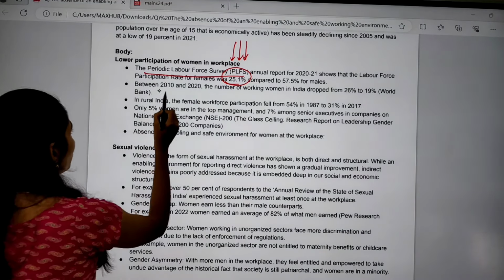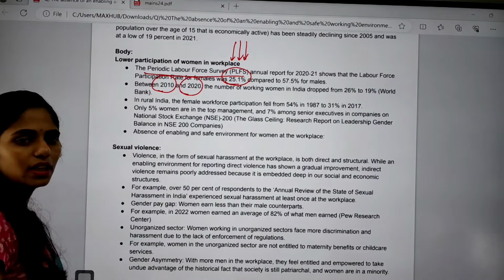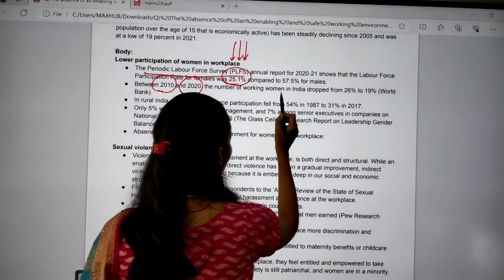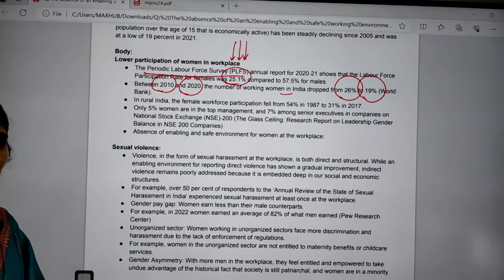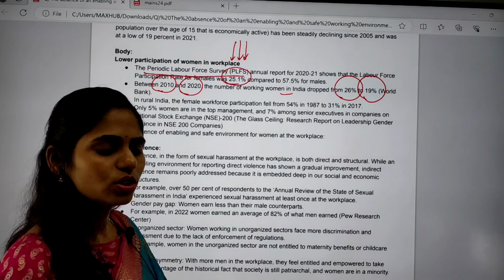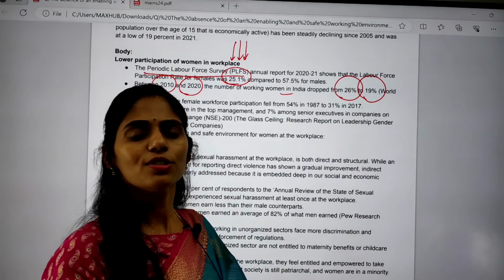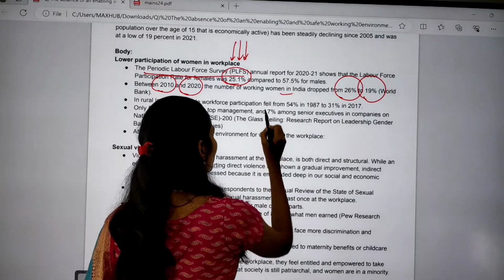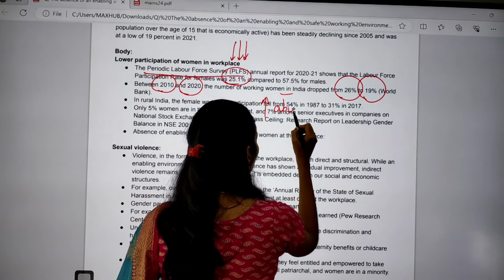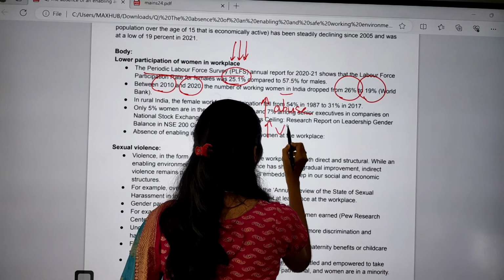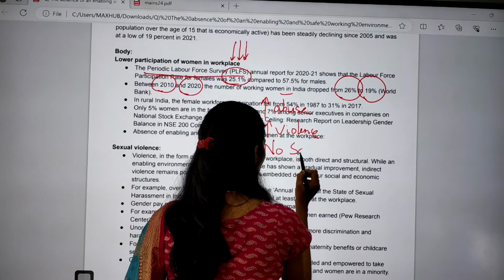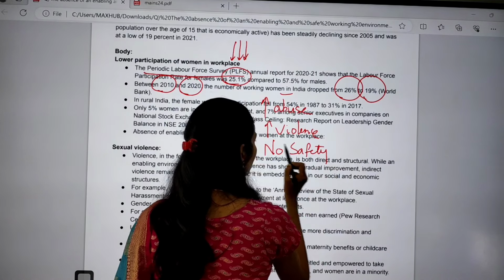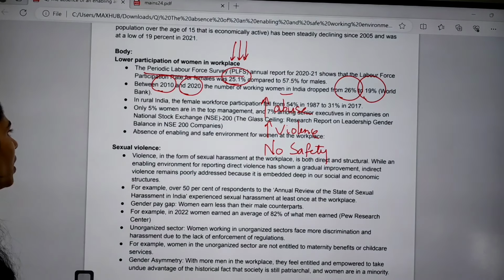And next, between 2010 and 2020, the number of working women in India dropped from 26% to 19%. So even those who are contributing to the economy, their number is declining day by day. So what are the reasons? The reasons are increasing abuse, increasing violence, and we can say there is no safety at the workforce. Okay, so in this way you can write the data that you know.